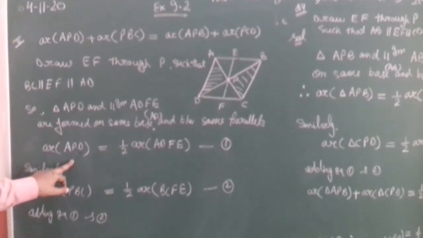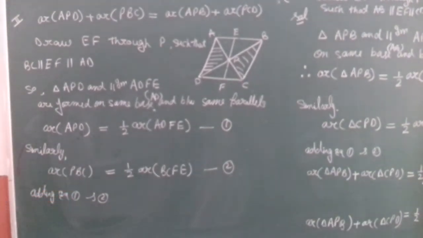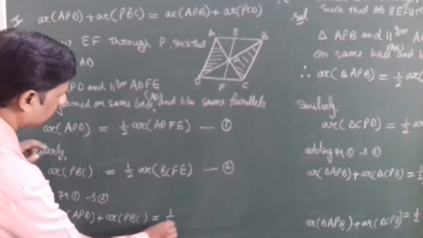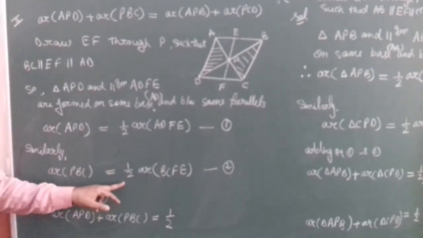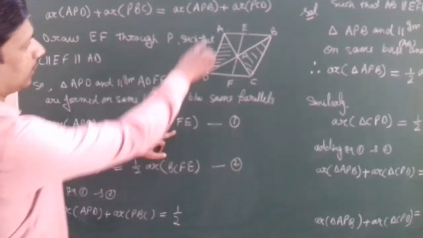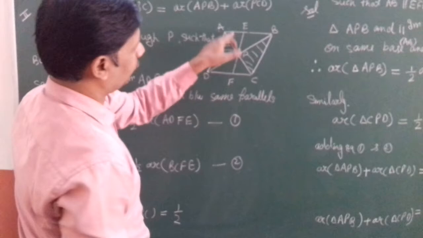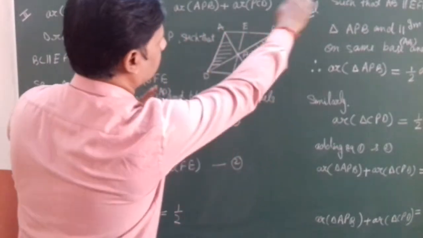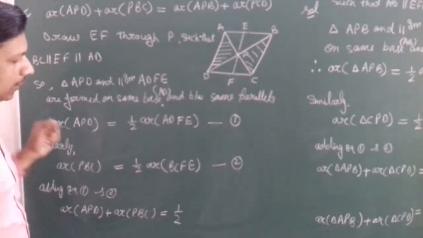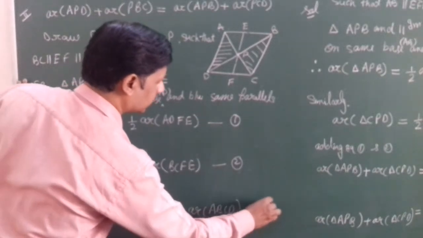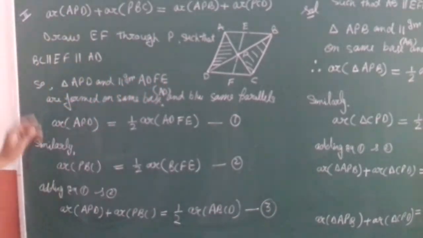Area of APD plus area of PBC is equal to, half is common in both equations, first and second. Now see, ADFE, this whole area, and BCFE, this whole area. This plus this together becomes ABCD. Half area of ABCD. So it is equation number 3.